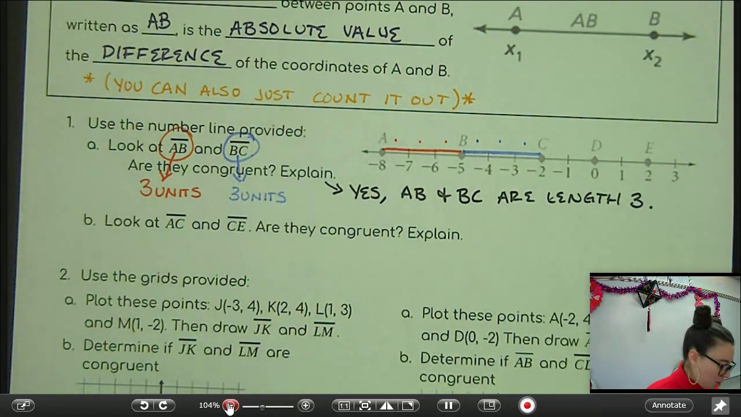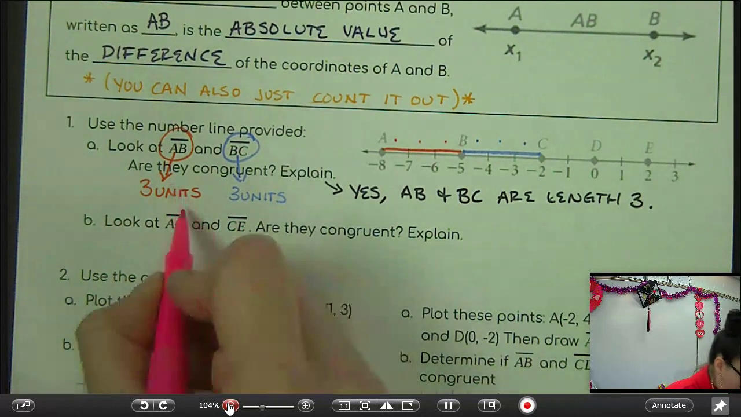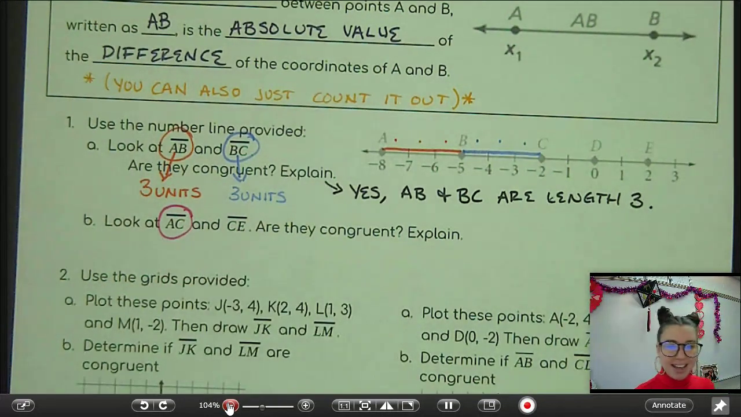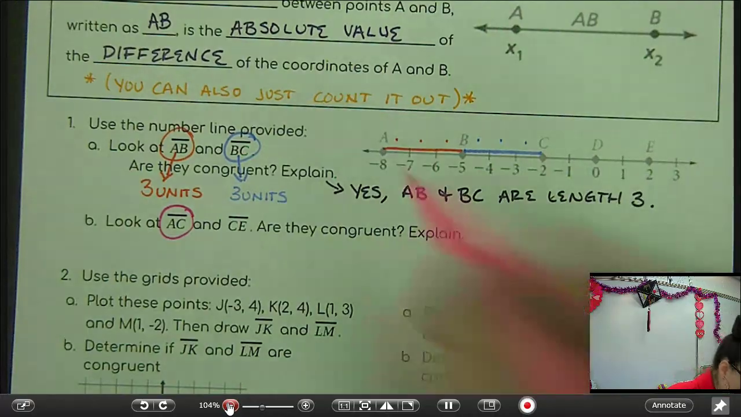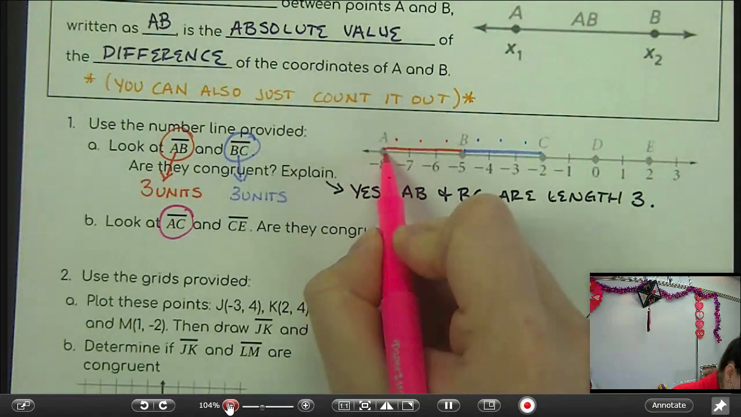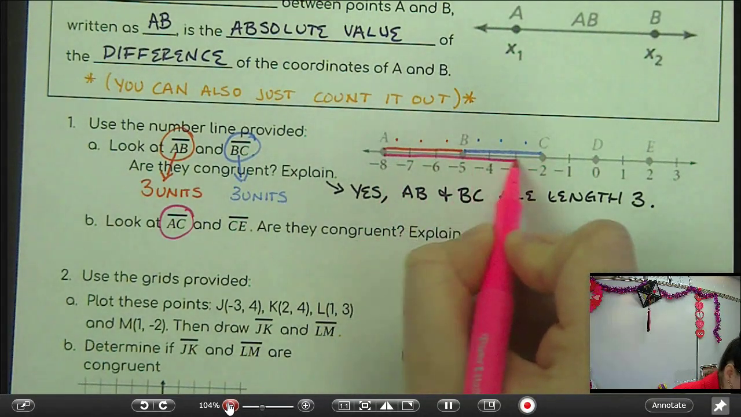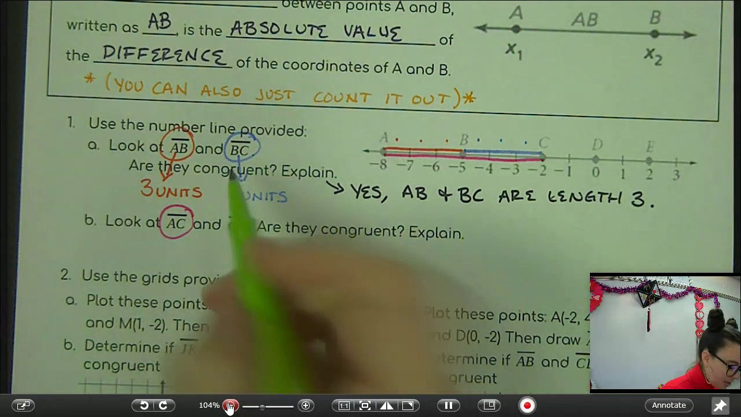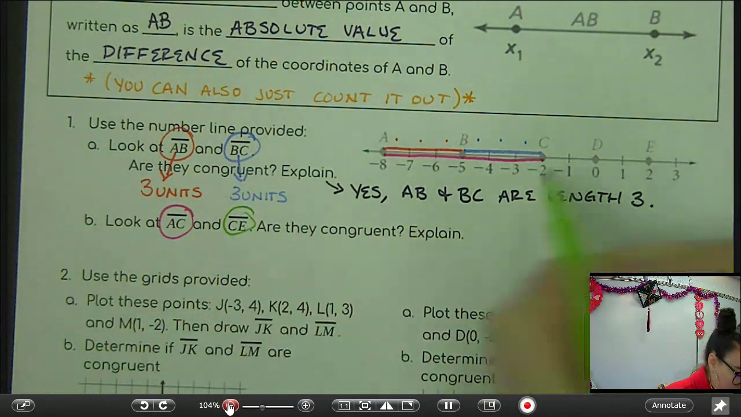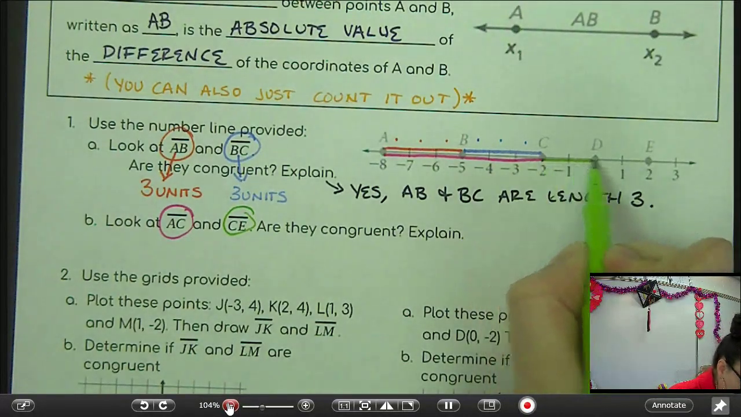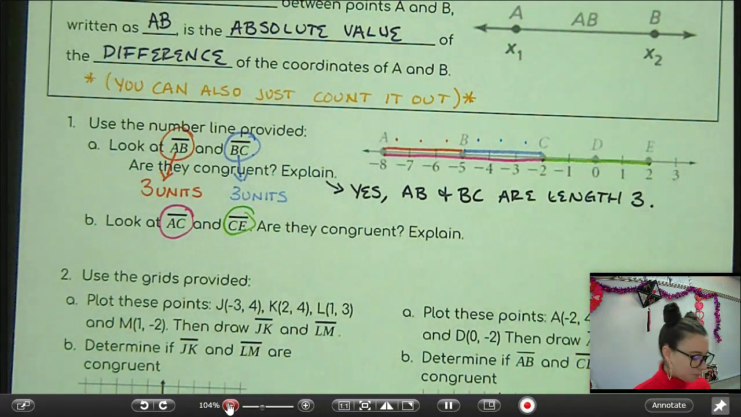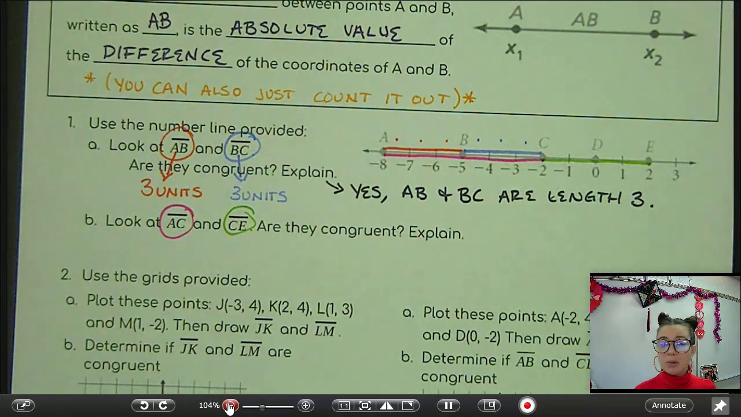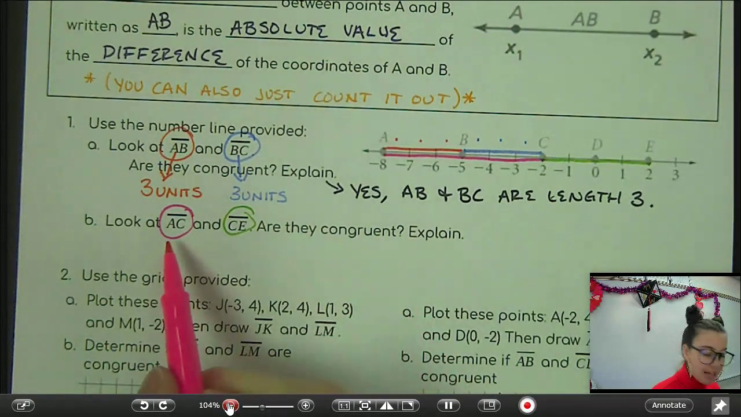Let's check out part B. We got 2 different line segments to look at here. We're looking at line segment AC. So let me draw that in my picture. From A to C is right there. And we also have line segment from C to E. That would be this one. So are those congruent? Well, let's figure out what's their length. So what's the length of AC?